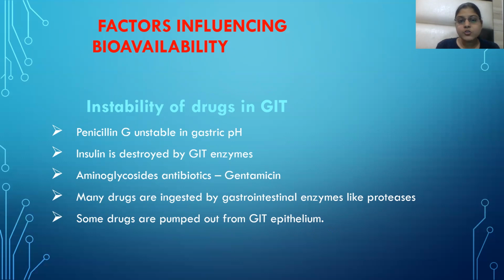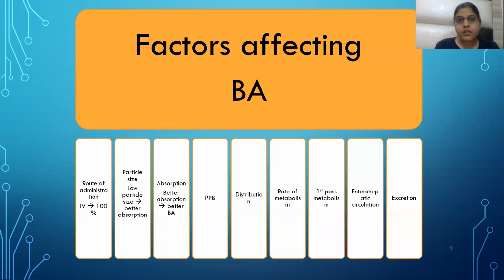Insulin can be destroyed by GIT enzymes. Penicillin G is unstable in gastric pH. Now, these are the factors affecting bioavailability. First of all, route of administration. Intravenous is the fastest route of administration, which has the best or the most full bioavailability.